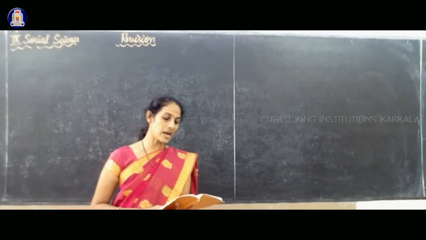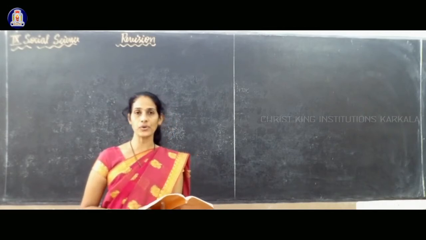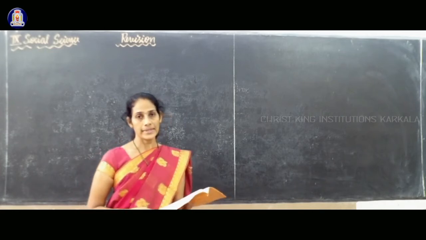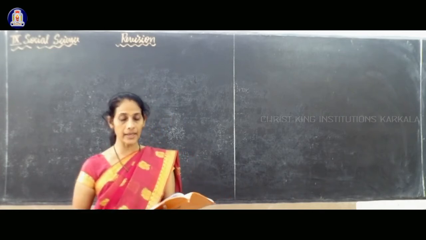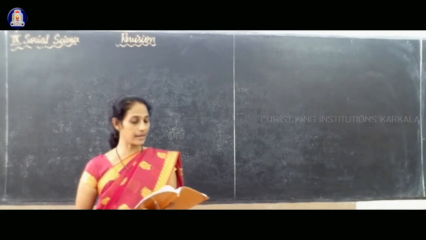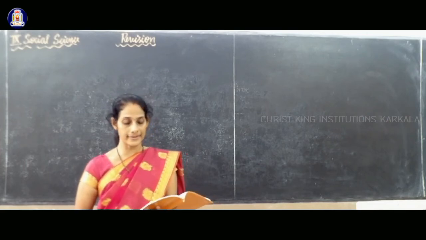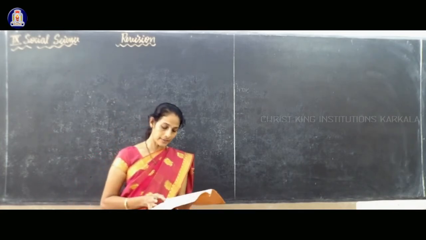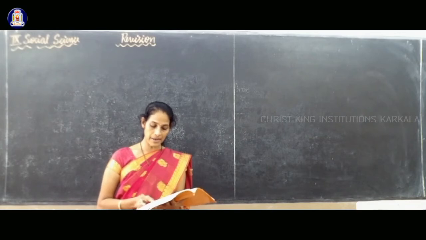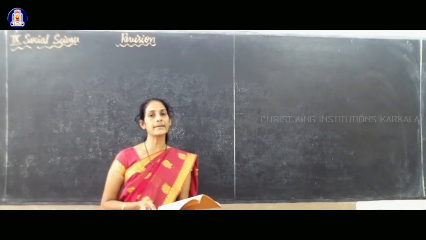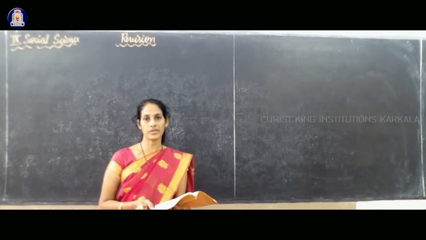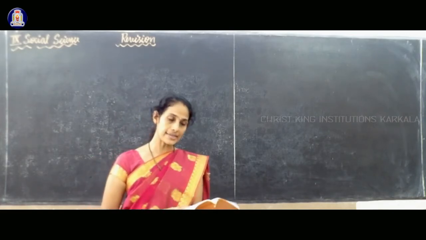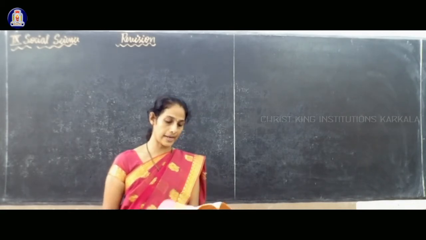Next, physiographic division of Karnataka, that also the full lesson is there, and you have to learn the map of natural divisions. That is page number 93. Physical divisions, that is, physiographic divisions of Karnataka. Under that, the map of natural divisions. You have to learn the divisions: coastal plain, next Malnad region, and the last one is the Maidan region. You have to learn that for the midterm examination, remember. So the full lesson, physiographic division of Karnataka, is there.